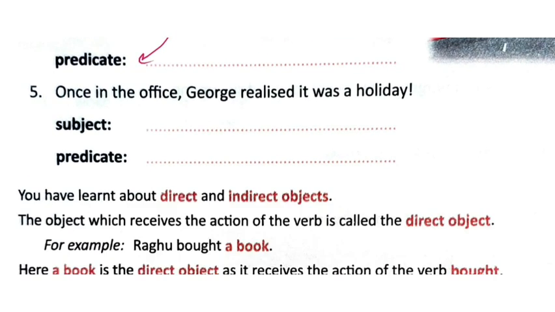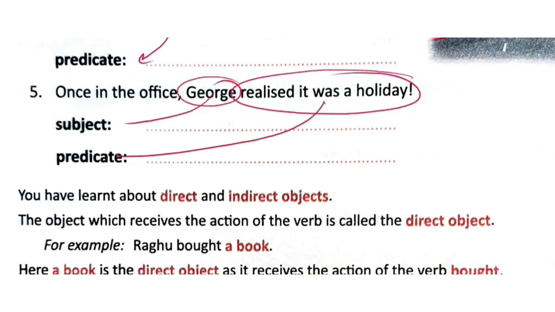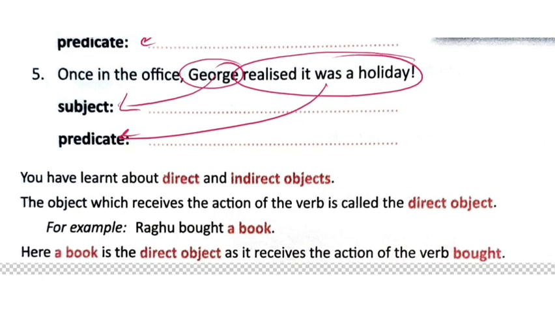Once in the office George realized it was a holiday. So once in the office, that is the complement. Now George is the subject and realized it was a holiday is the predicate. Once in the office, that is the subject complement.